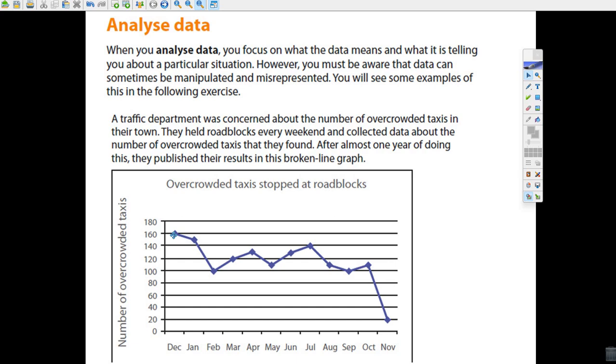In December, they've got a recording of 160 taxis that were overloaded. Then mid-January, it looks like 150, and then February, way down to 100, March. So it's going up and down. And now in November, it goes way down to 20. It's like an outlier. Something funny is going on here.